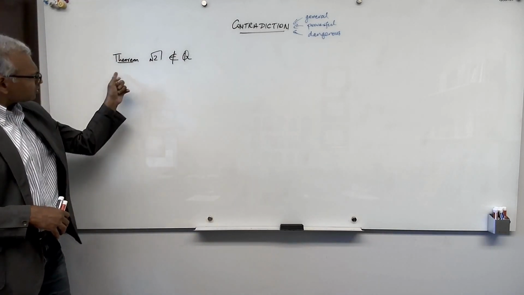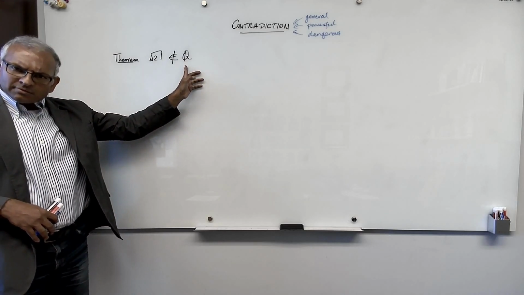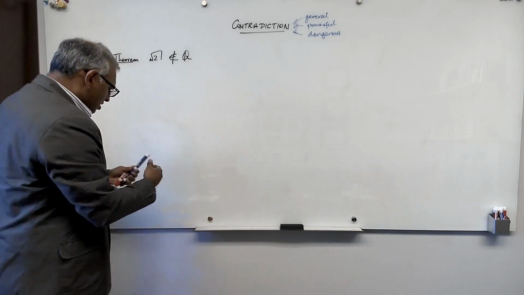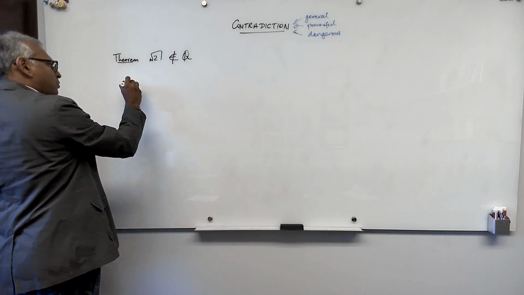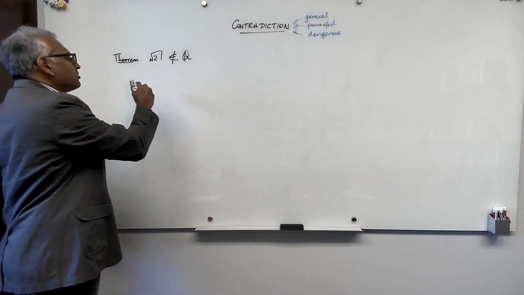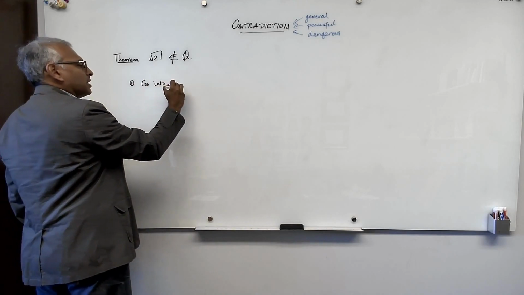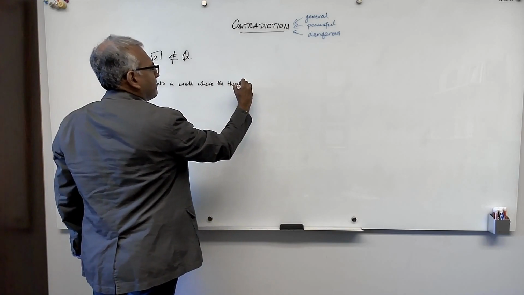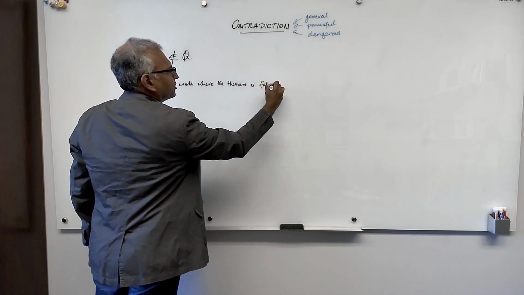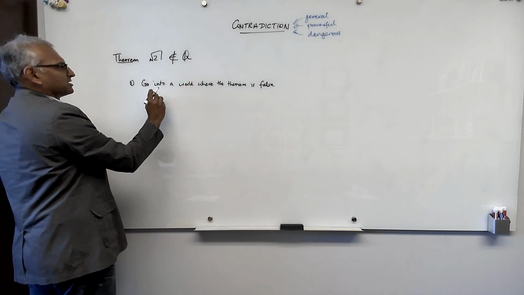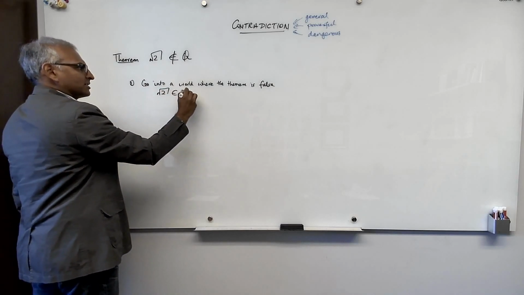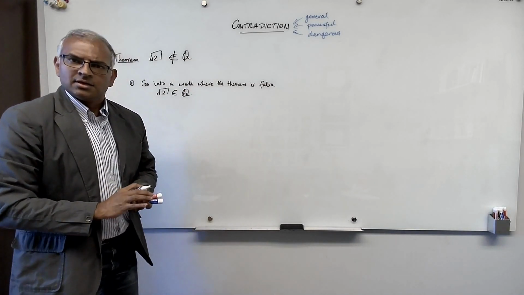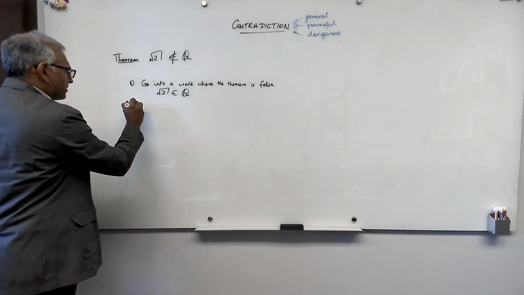Here's how contradiction works. You want to prove this? Well, go into a world in which this is false, just like we were proving an implication. So step 1, for anything you're trying to prove, go into a world where the theorem is false, or the result, whatever it is. If this is false, that means the square root of 2 is a rational number. Now let's do stuff in this world. The next step: explore this world.